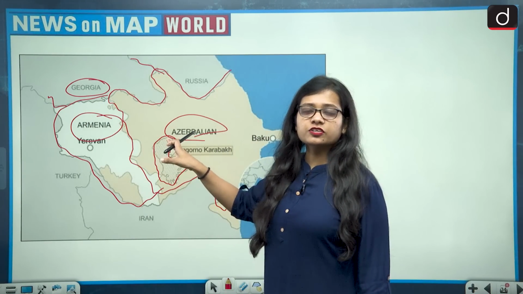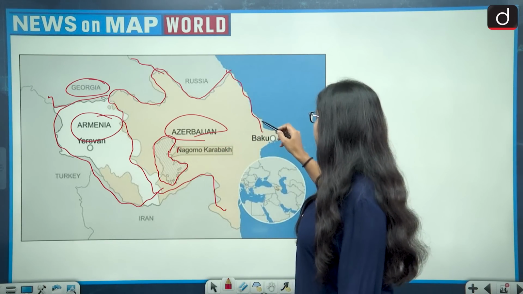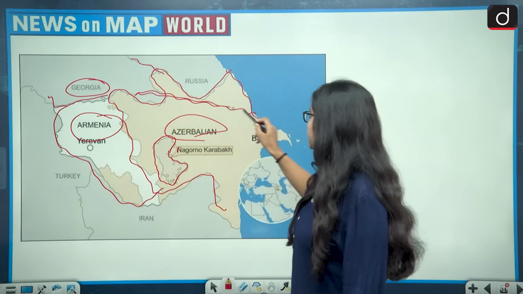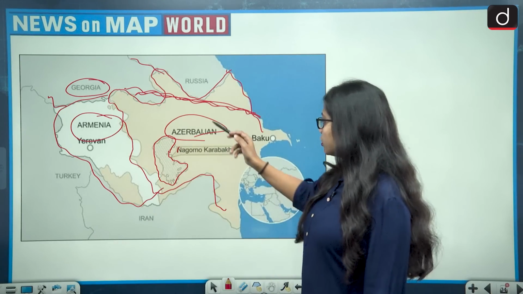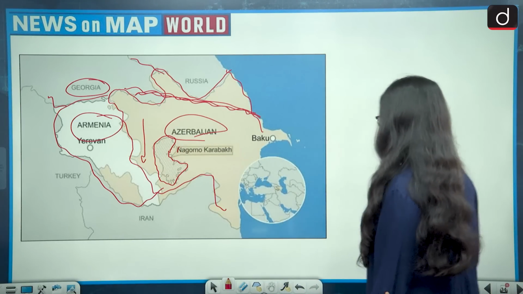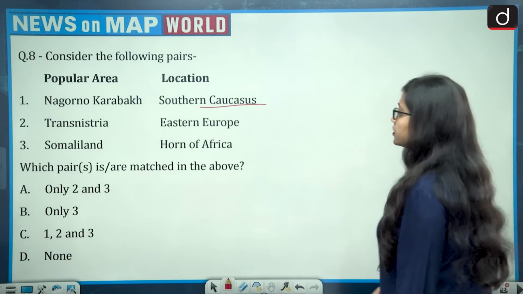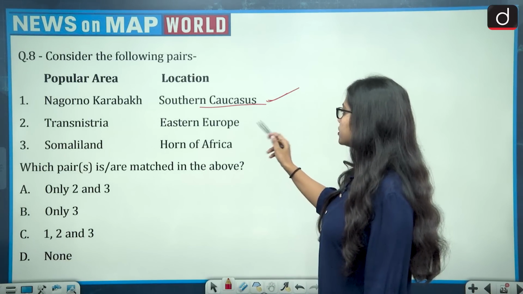So it is the region of Azerbaijan, Armenia and Georgia. These are the 3 regions which lie in the Caucasus mountain, and the location of the Caucasus mountain is also in this region. So the Nagorno-Karabakh region is lying in the southern Caucasus region. So this is absolutely correct. Then first is correct, second is Transnistria, Eastern Europe.